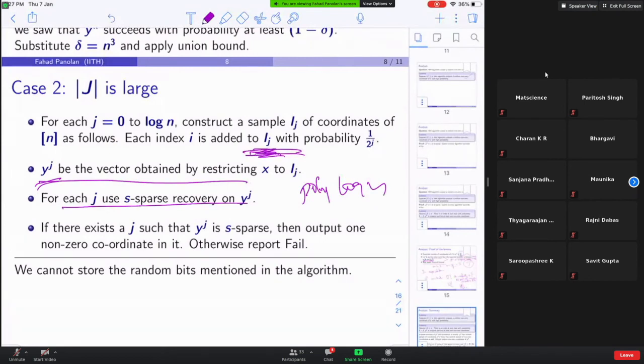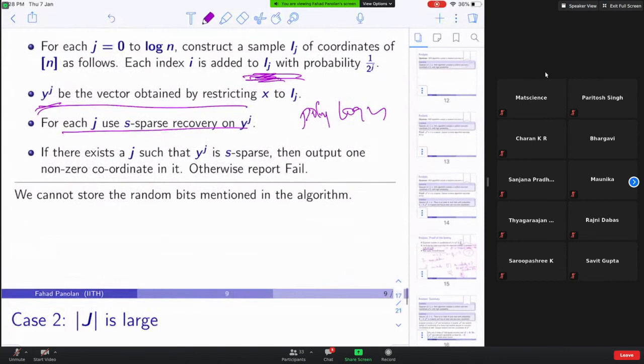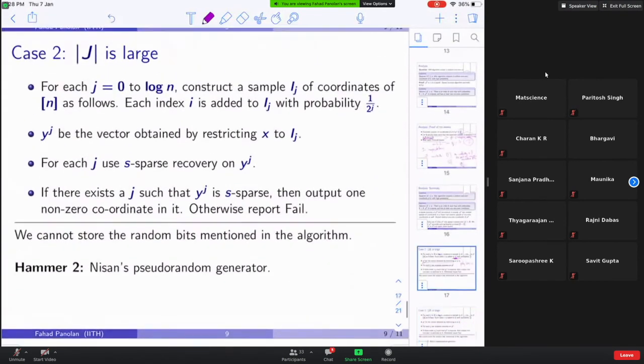Is that correct? Yeah, we need to store that. But what is the property of Ij? It is randomly generated indices. So we cannot store these random bits explicitly, but there is something called a pseudorandom generator.